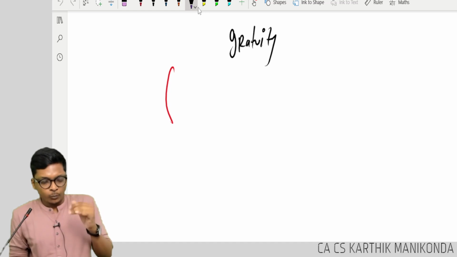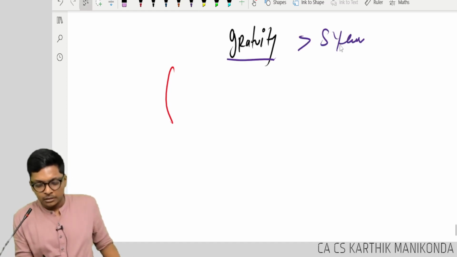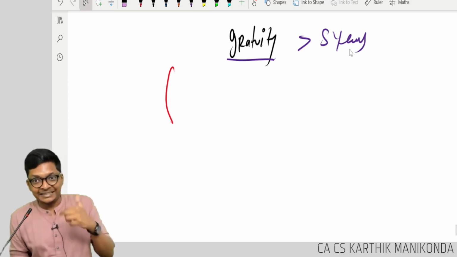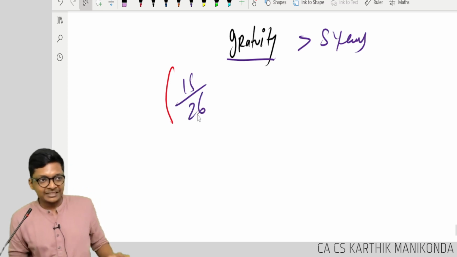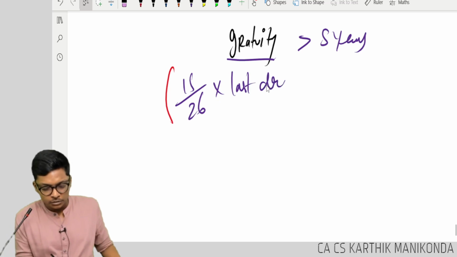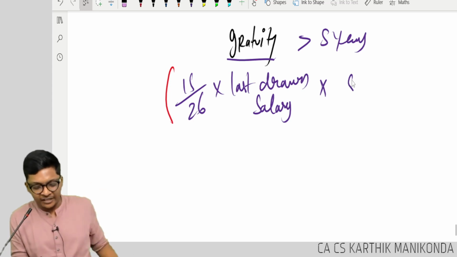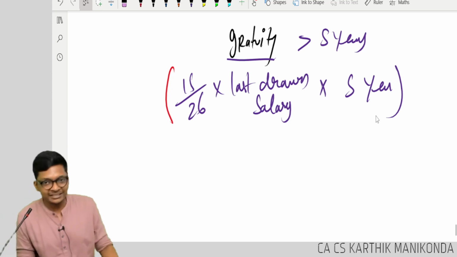But one law says, if you work in a company for more than 5 years, you will get, apart from salary at the time of retirement, 15/26, which is nothing but 1/2, into last drawn salary into number of years of service. Let's say you work for 5 years, into 5. Number of years completed. Yes, number of years completed.